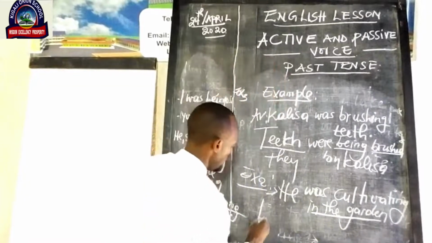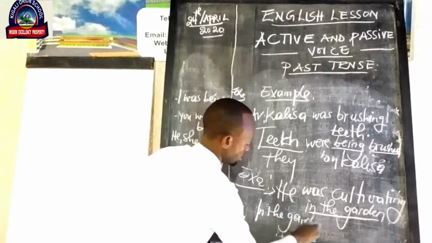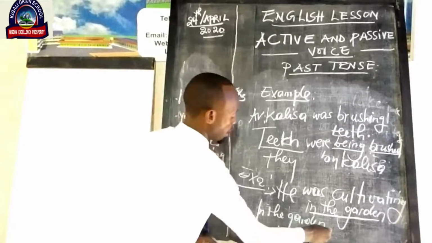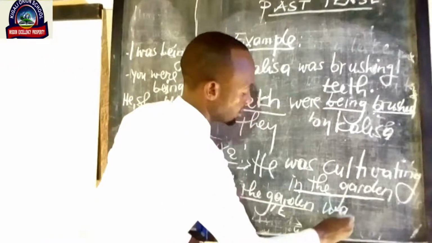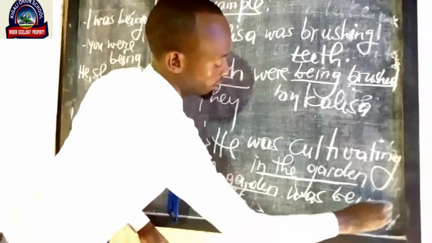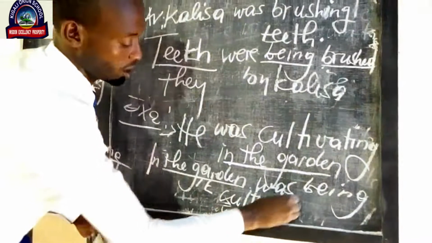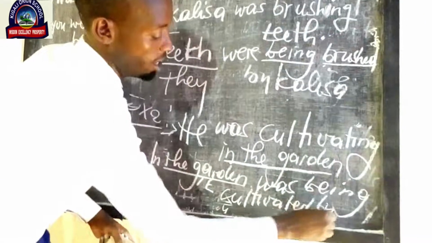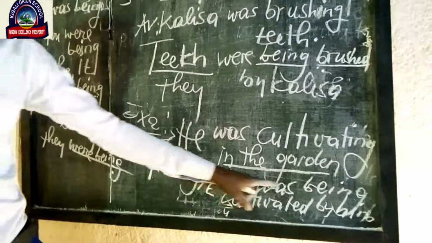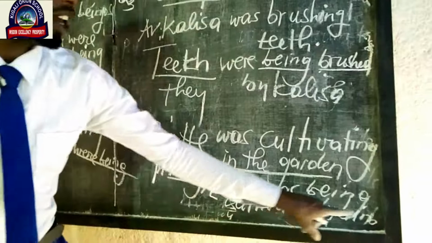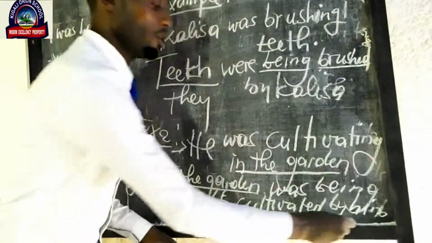Say that in the garden. Garden can be replaced here by it. In the garden was being cultivated by him, because he, when it became an object, became him.